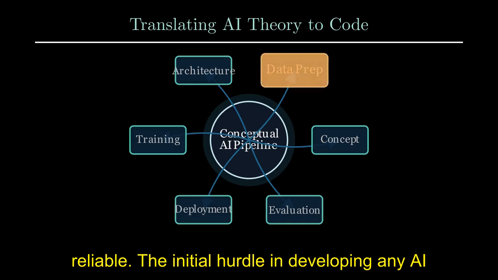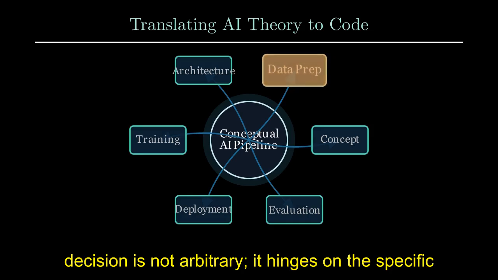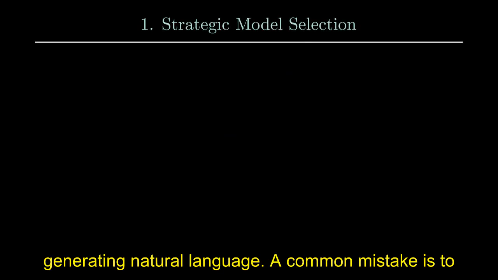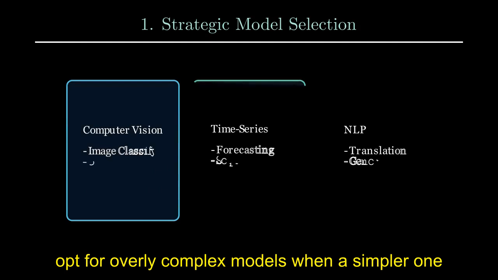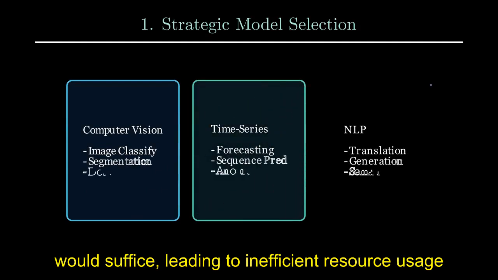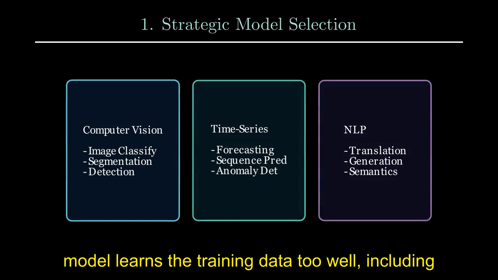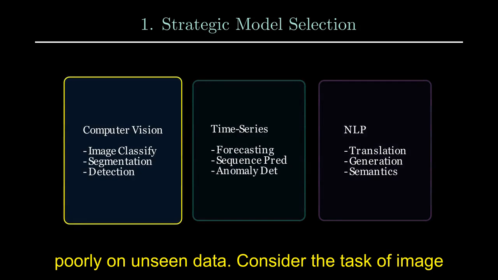The initial hurdle in developing any AI system is selecting the appropriate model. This decision is not arbitrary. It hinges on the specific problem the AI is intended to solve. For instance, classifying images demands a different architectural approach than predicting time series data or generating natural language. A common mistake is to opt for overly complex models when a simpler one would suffice, leading to inefficient resource usage and potential overfitting. Overfitting occurs when a model learns the training data too well, including its noise and idiosyncrasies, making it perform poorly on unseen data.